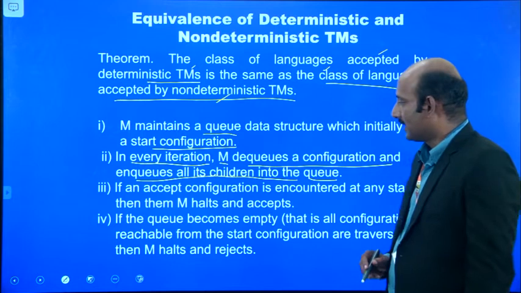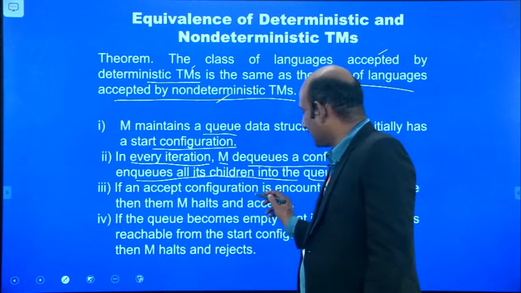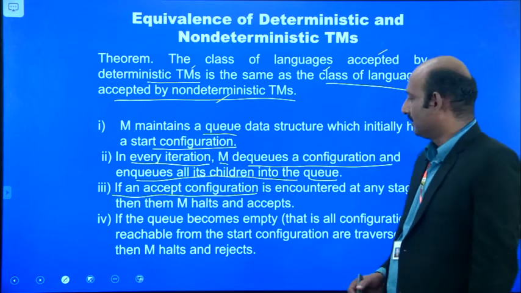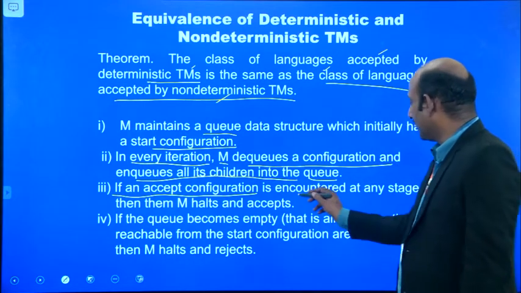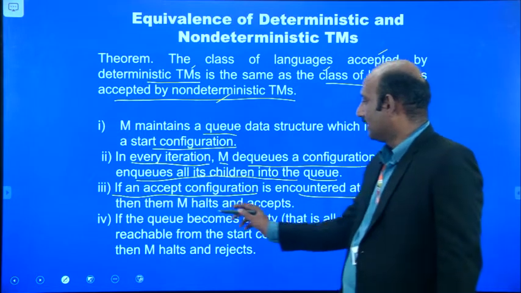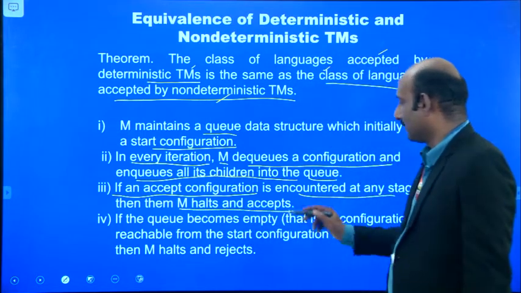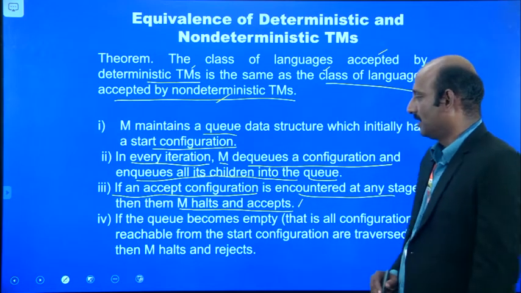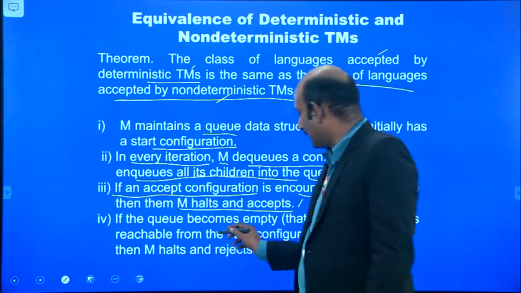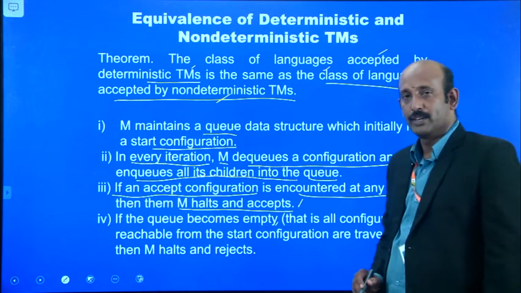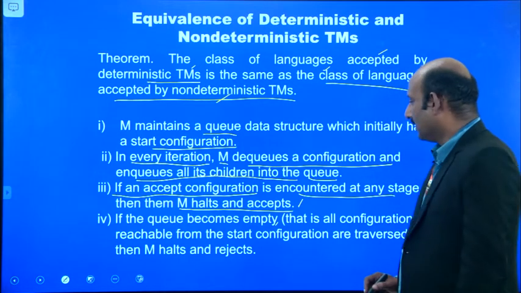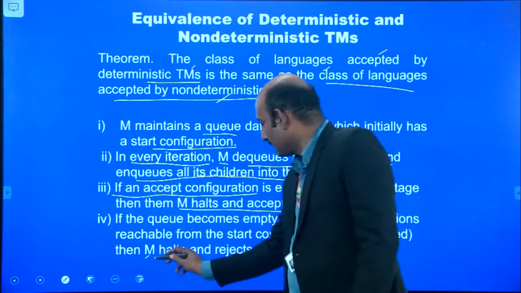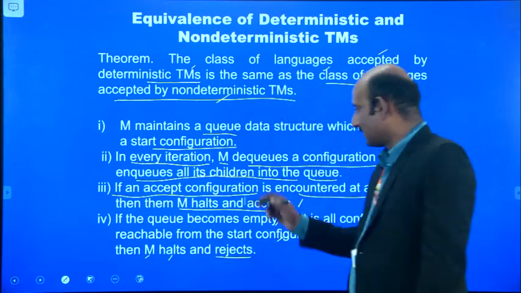And second, if it is an accepting configuration, that is, the machine encounters an accepting state, then M halts and accepts. Whereas if the queue becomes empty, that is, all the configurations have been traversed, M halts and rejects.